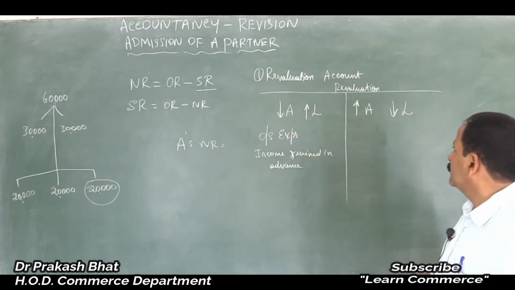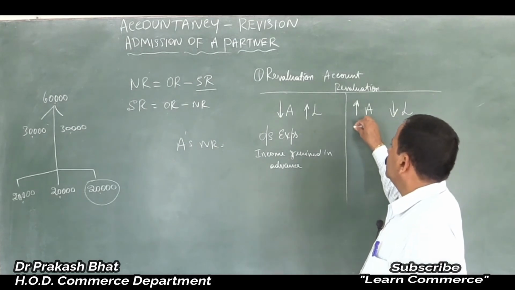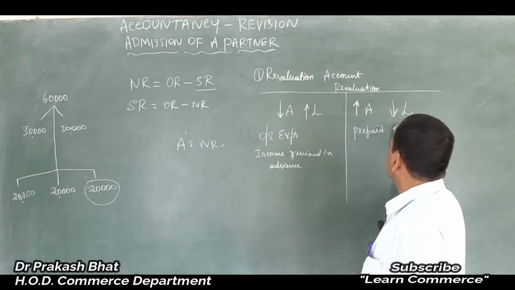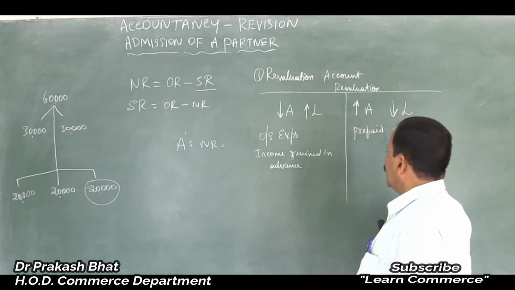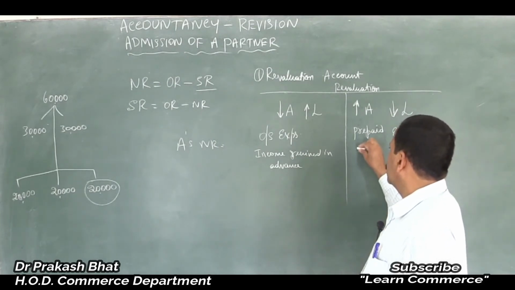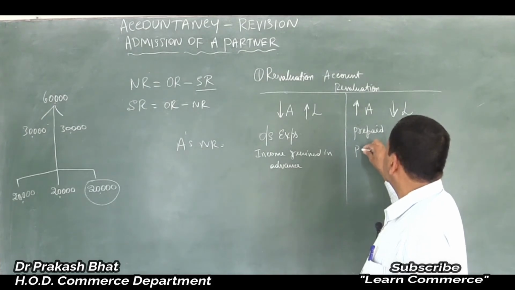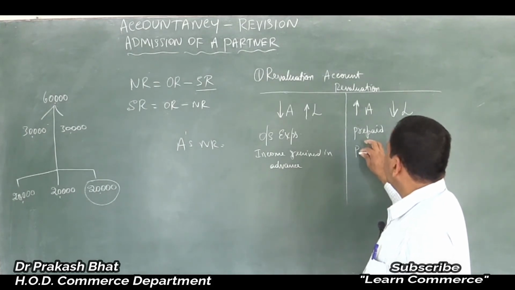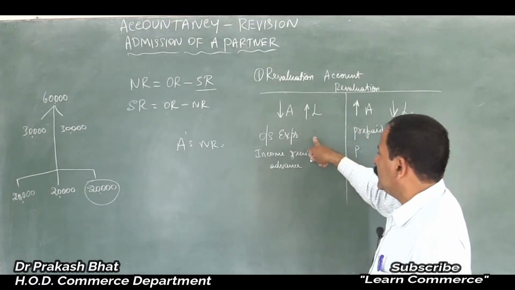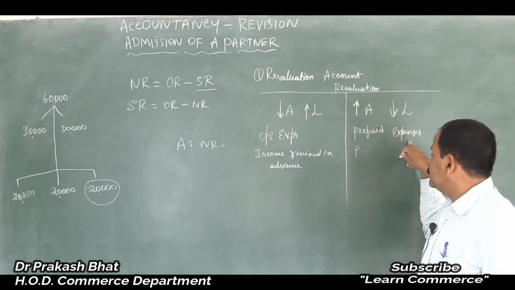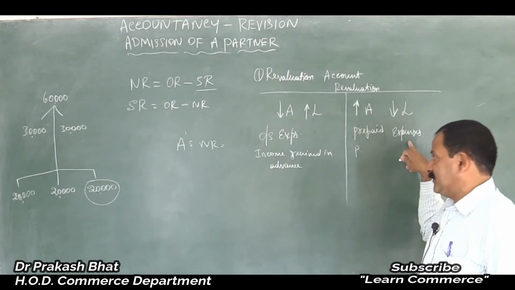Then prepaid expenses and income. So yes, your outstanding expenses is no doubt an expense, and prepaid expenses no doubt is an income or asset.